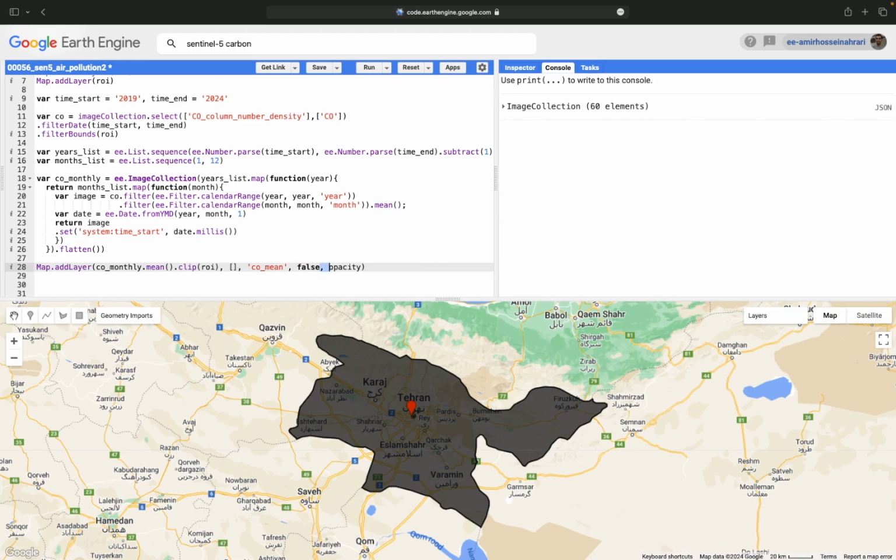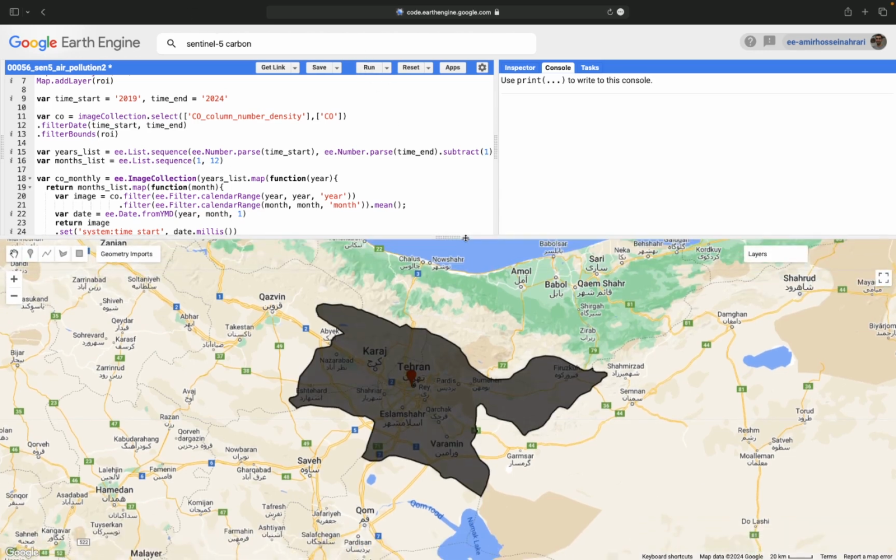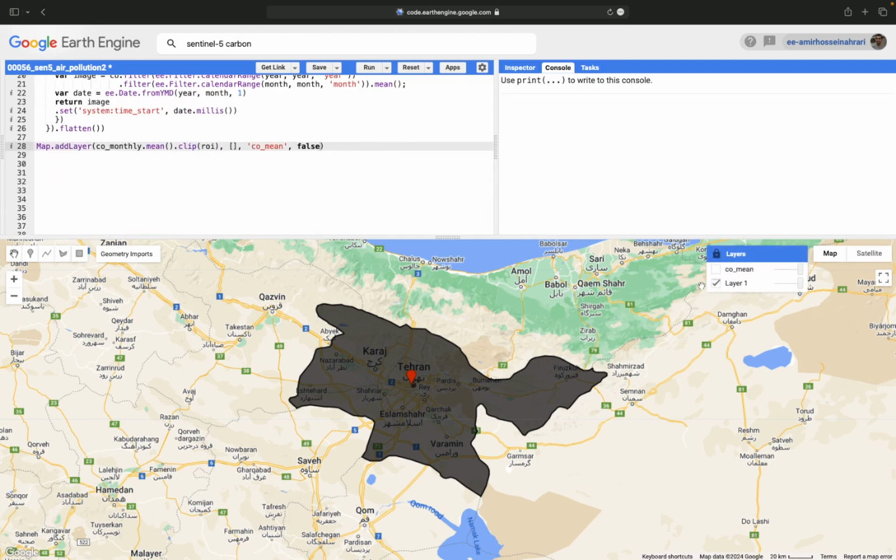True and false. But here I set false because I want to check whenever is needed for the visualization. Run the code. In the layer settings, you can see that the false helped me to avoid automatic visualization. So now after the code runs, click on the average carbon monoxide and I'm waiting for the visualization.